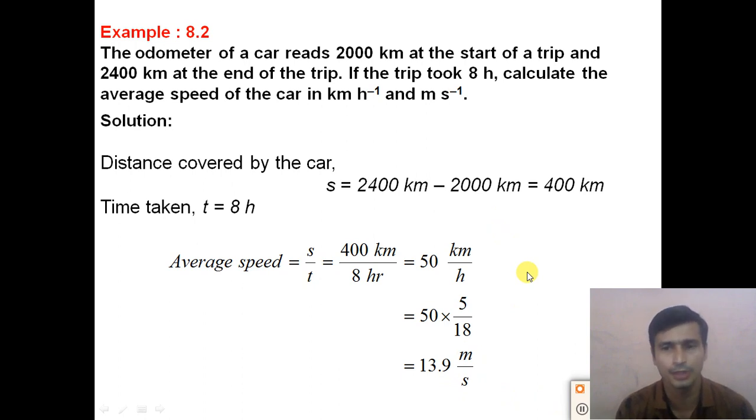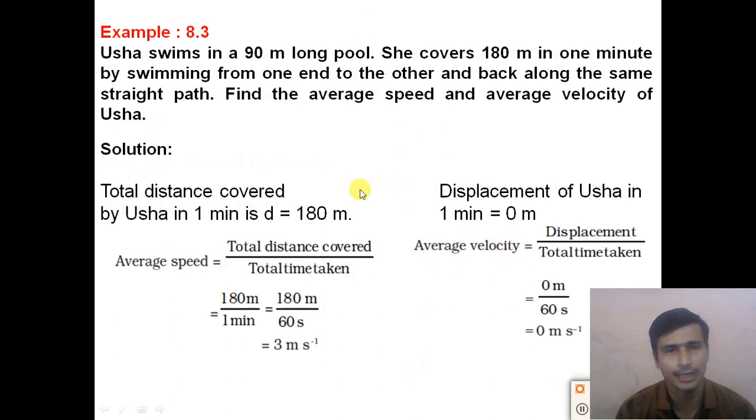So you have to calculate this example. Now we will see the next example given in the textbook to find the average speed as well as the average velocity. Example number 8.3.